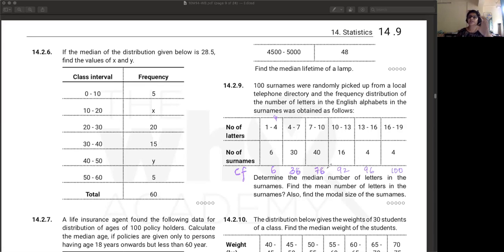So your median class: your total is 100, so n by 2 is 50. So in which interval is the 50th surname? 7 to 10. So your answer should lie between 7 to 10. So this is your median class.